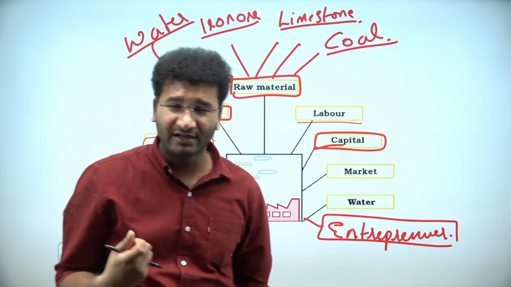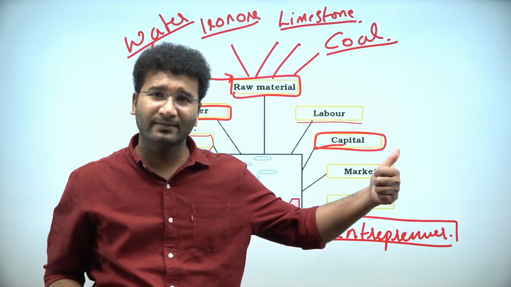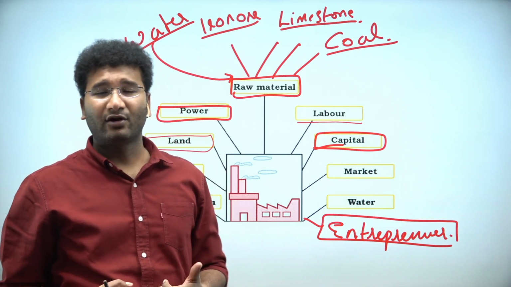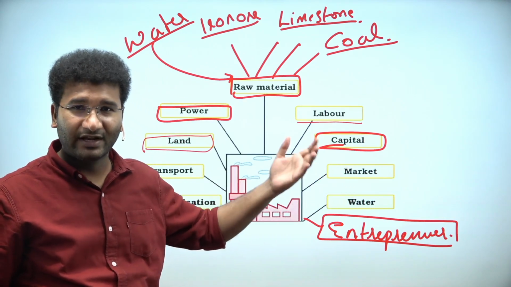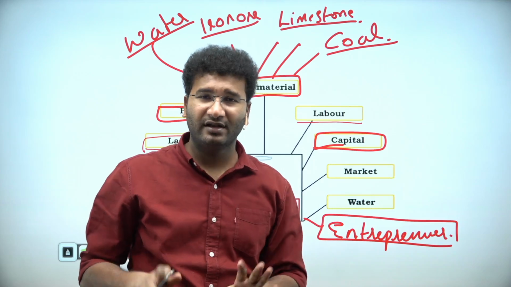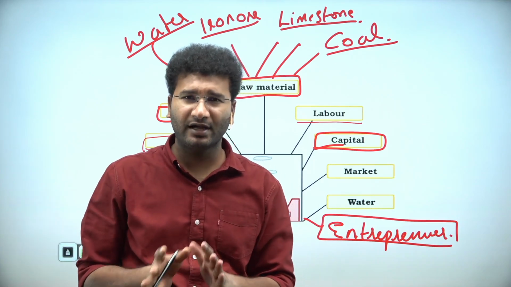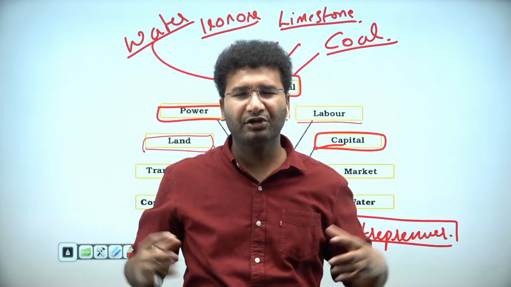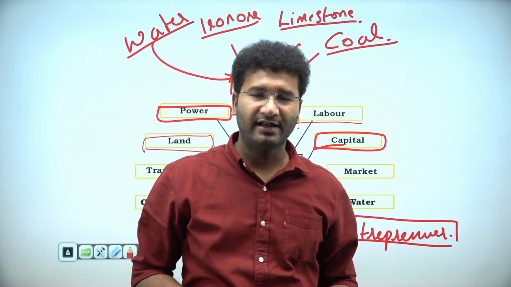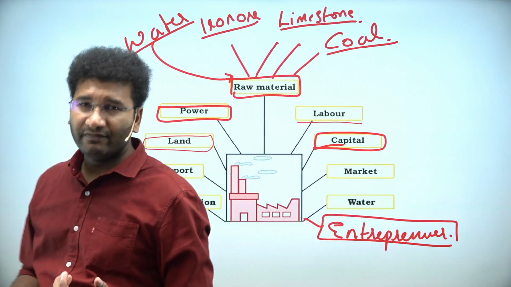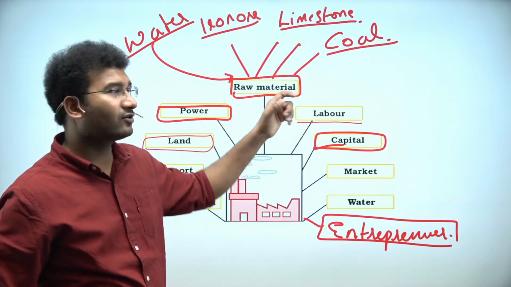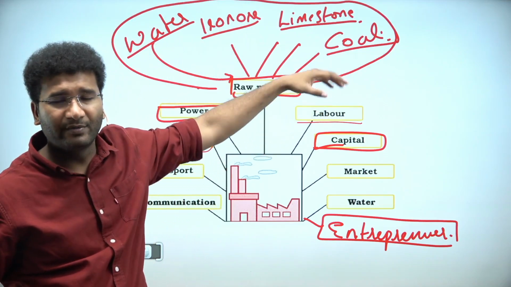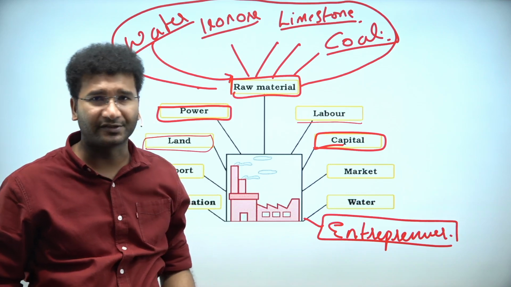But if I am taking a cotton textile industry, my raw material is cotton. For example, if I am going for aluminium, my raw material is bauxite. Wherever bauxite is there I will go, and I also need a good amount of electricity in extracting the aluminium. Aluminium industries can be found wherever electricity generation plants are there. It requires a huge amount of electricity in the aluminium extraction, right? So every industry has its own raw materials. So these raw materials are also unique to a particular industry, right? So we'll take one raw material and try to understand how they are interlinked with each other, right?